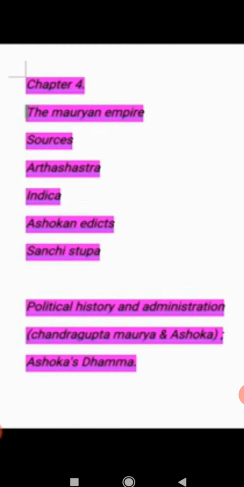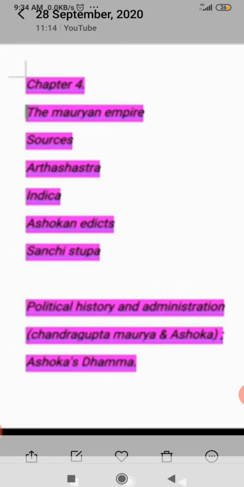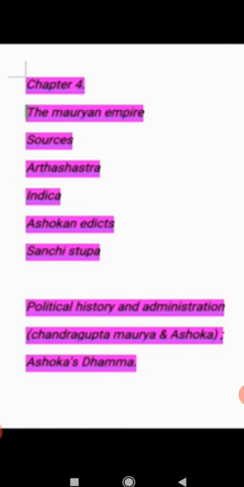But he wanted his subjects to follow such a Dhamma that may be based on the unifying principles of all major religions of the world. But that was his thinking or his opinion, to bring all his subjects under one unifying principle by which all the religions can come under one shelter.